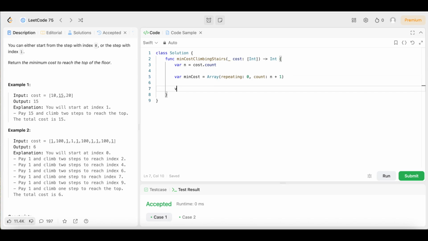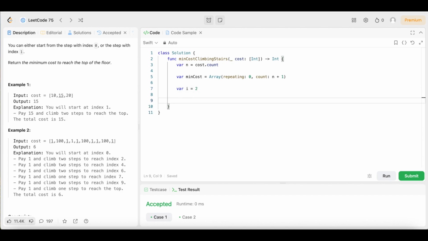Then we're going to come down here. We're going to declare another variable called i equal to 2, just in case we want to start on the second step. Then we're going to say, while i is less than or equal to n, we are going to say min cost i is equal to min.